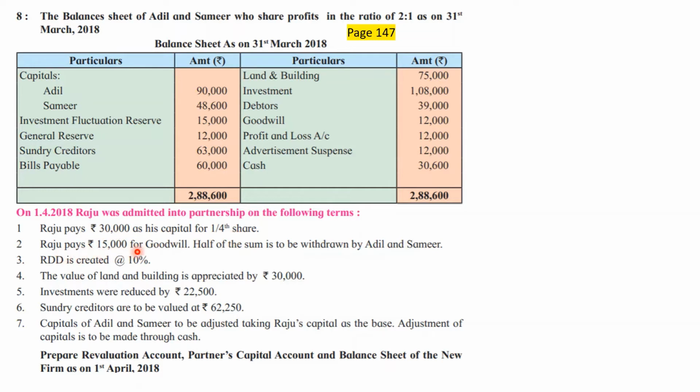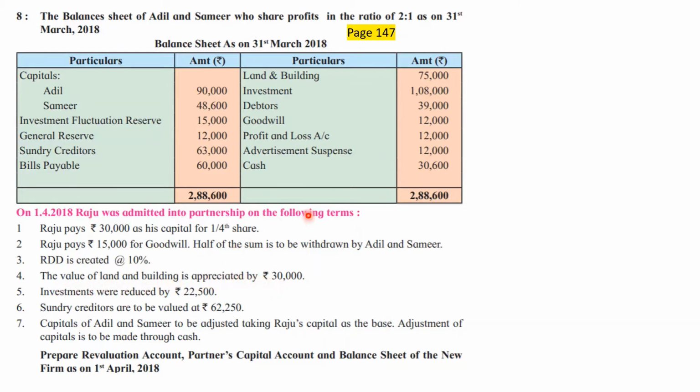Then he also pays rupees 15,000 for goodwill. So Raju is already bringing in goodwill also in cash. Half of the sum is to be withdrawn by Adil and Samir. We have done this kind of adjustment earlier for two problems. Half of the amount is withdrawn or half of the amount is retained. That is how the adjustment can be created. RDD is required to be created at the rate of 10%. That will be on debtors, but there is no existing RDD. No tension.